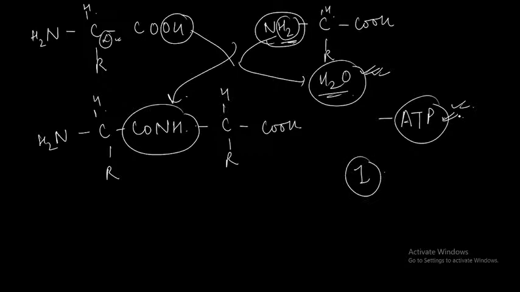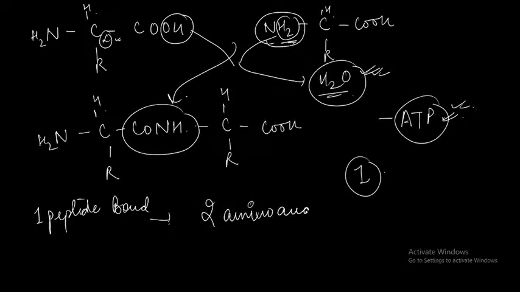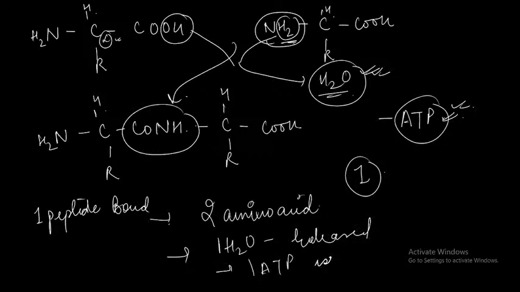Okay, remember this. In one peptide bond formation, how many amino acids are getting used? So 2 amino acids are used in the peptide bond formation. One water is released. In addition to that you have one ATP being used up. Very very important for you to remember this.